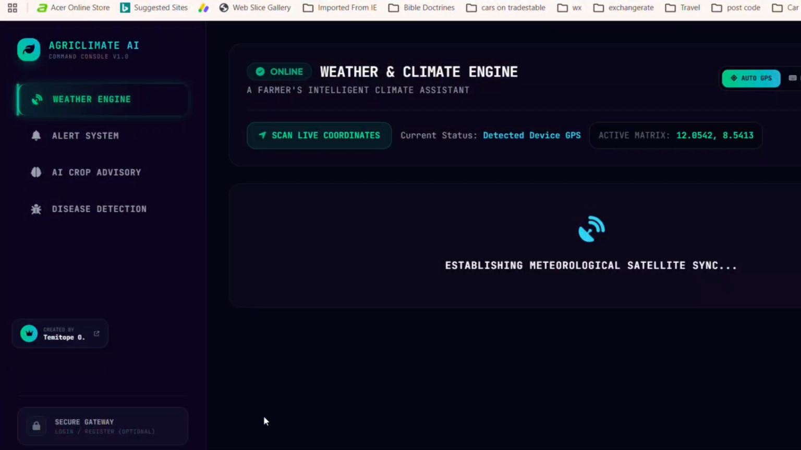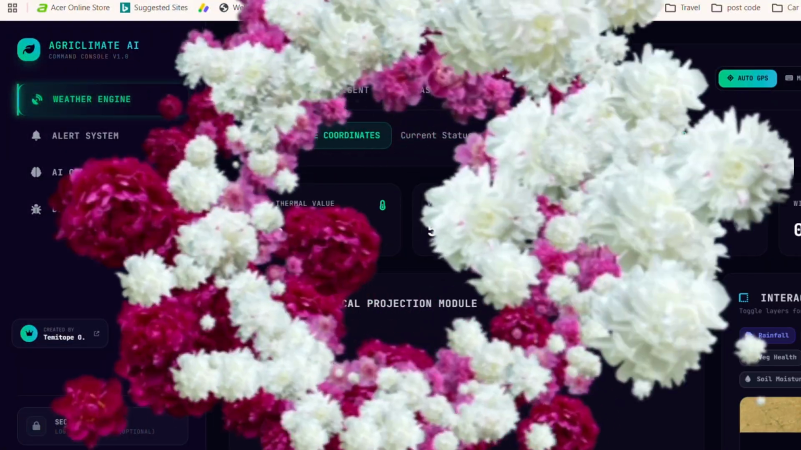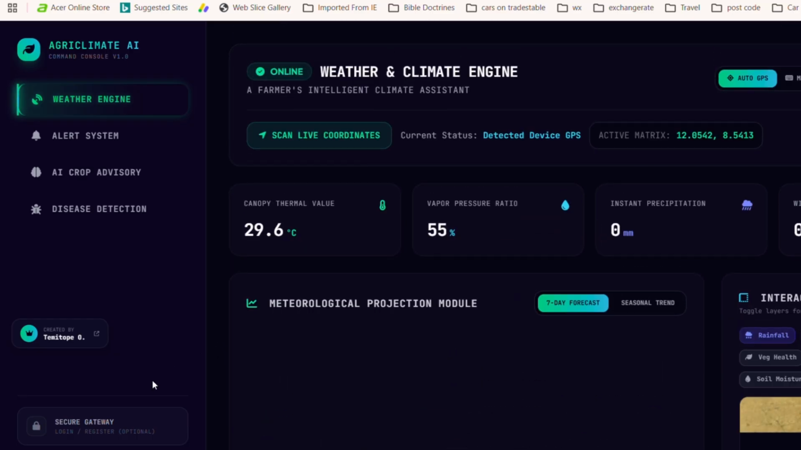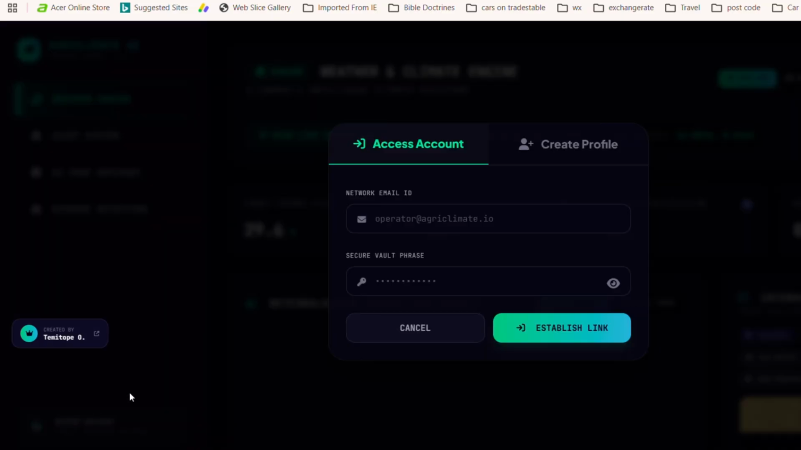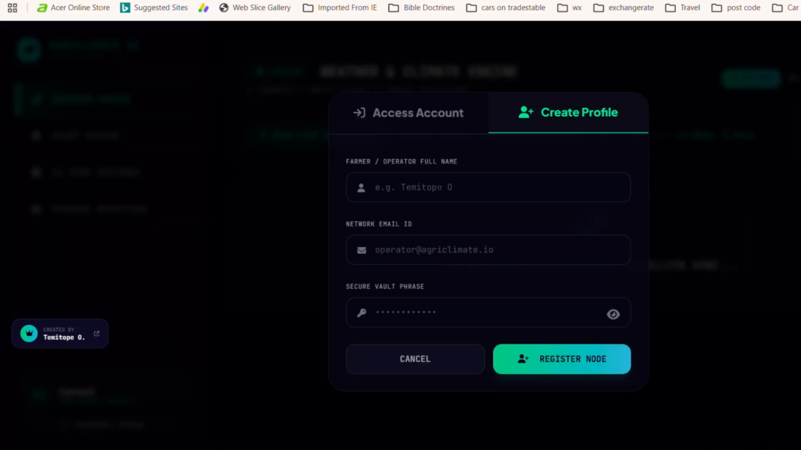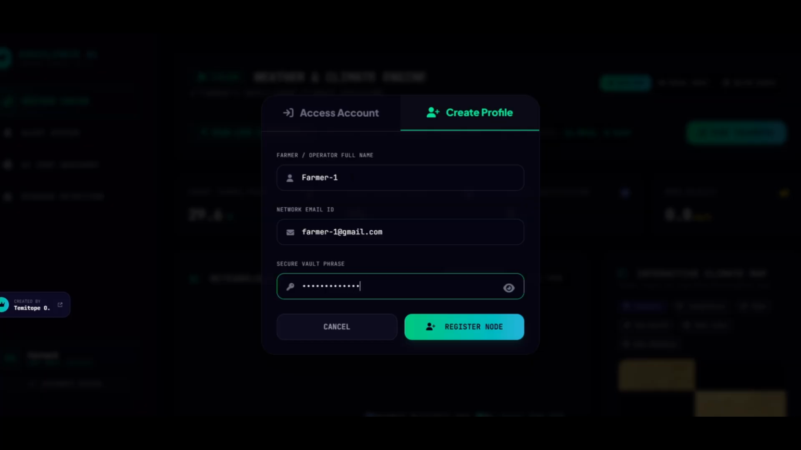The experience starts with authentication powered by MongoDB. Farmers can create a profile, and every advisory, every disease scan, every alert is saved to their history. The agent learns from their past interactions. Let me log in and show you.